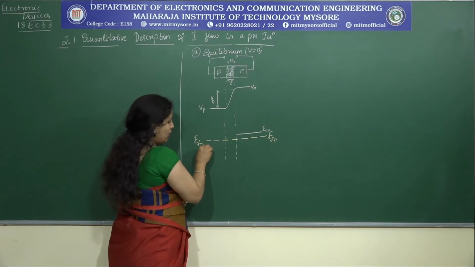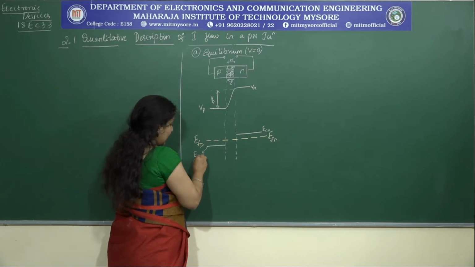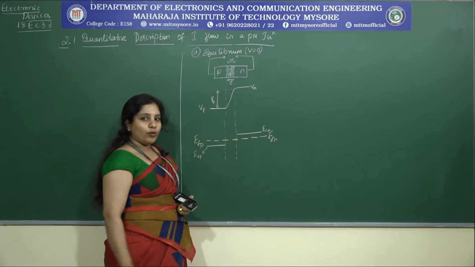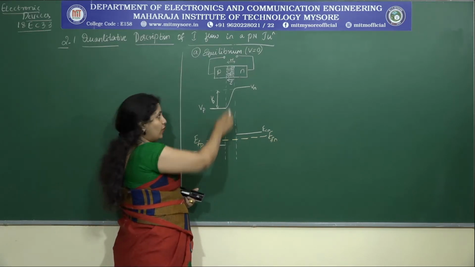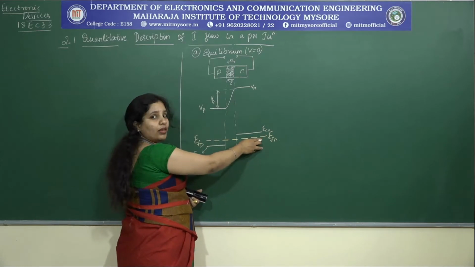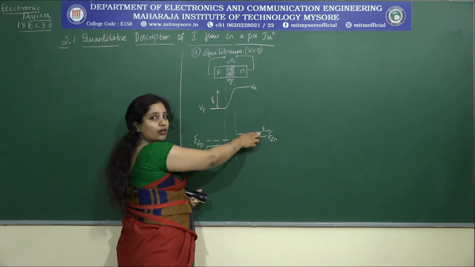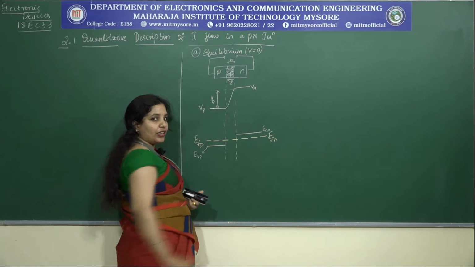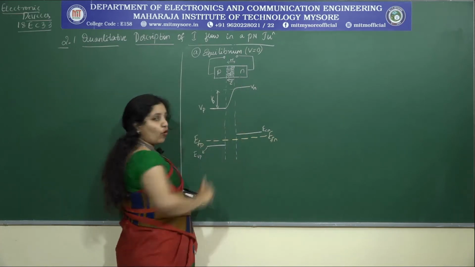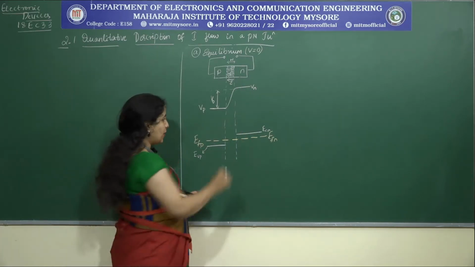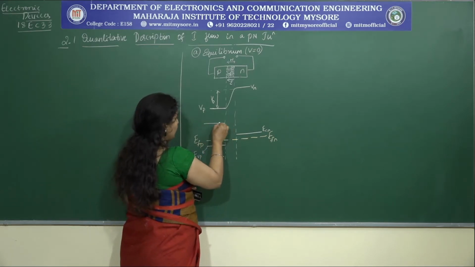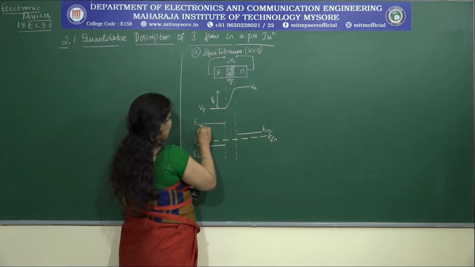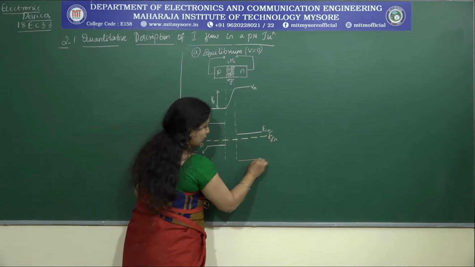It is the valence energy level, and this is what we refer to as EVP. I hope you're getting this point. So the Fermi level is closer to the valence energy level for a p-type material, whereas the Fermi level is closer to the conduction band energy level in case of n-type material, and that's what we discussed in the previous case. Now, what about the ECP? It will be somewhere here. What about EVP? It will be somewhere here.